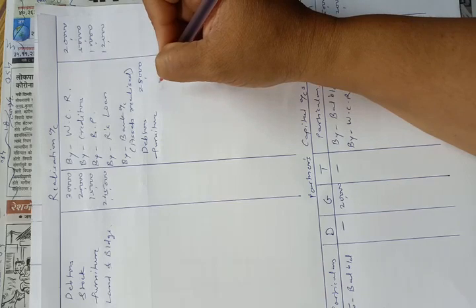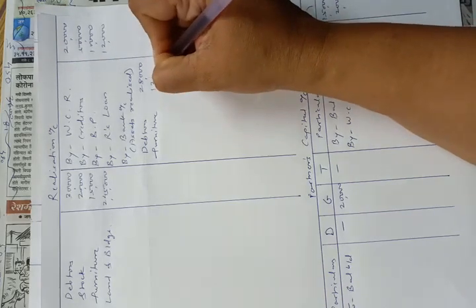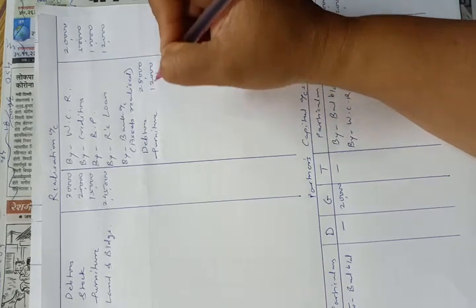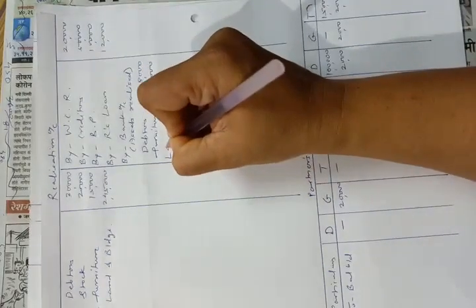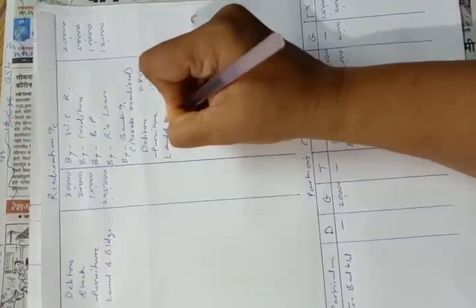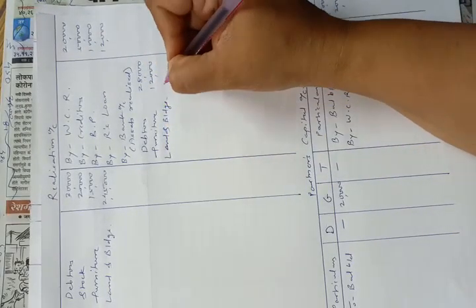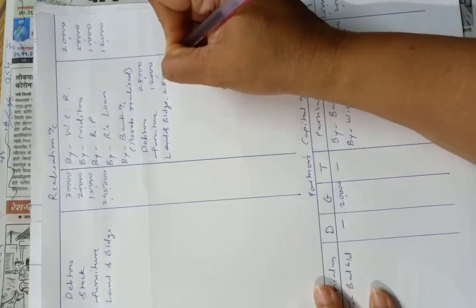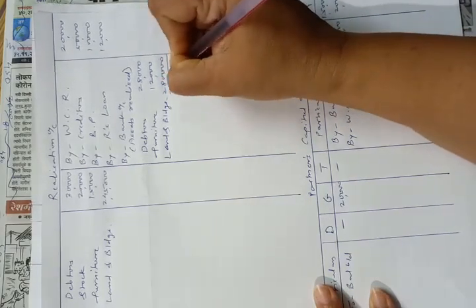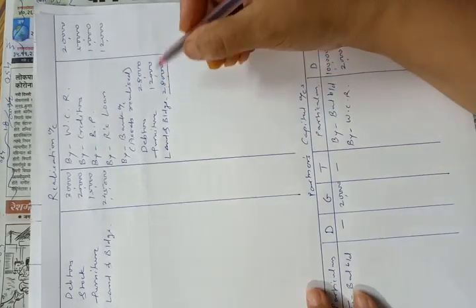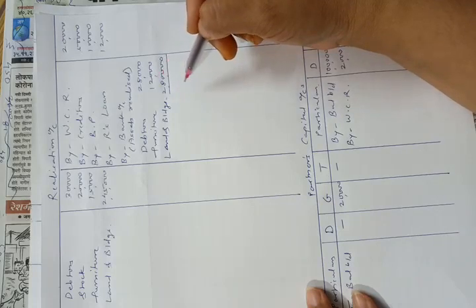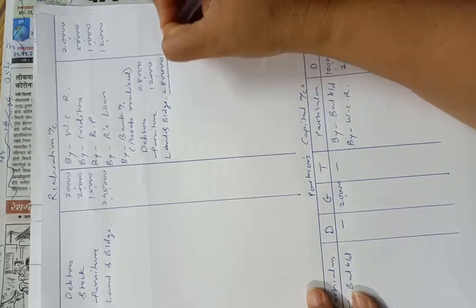So it means that furniture realized. So 12,000. And then land and building amount is 2,80,000. So the total will be 3,20,000.